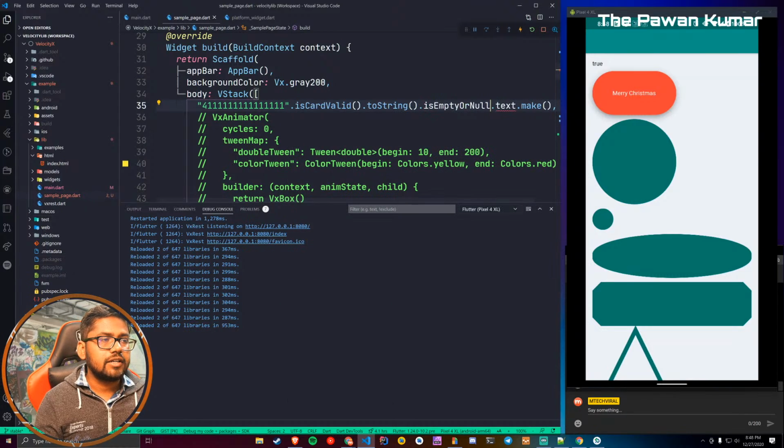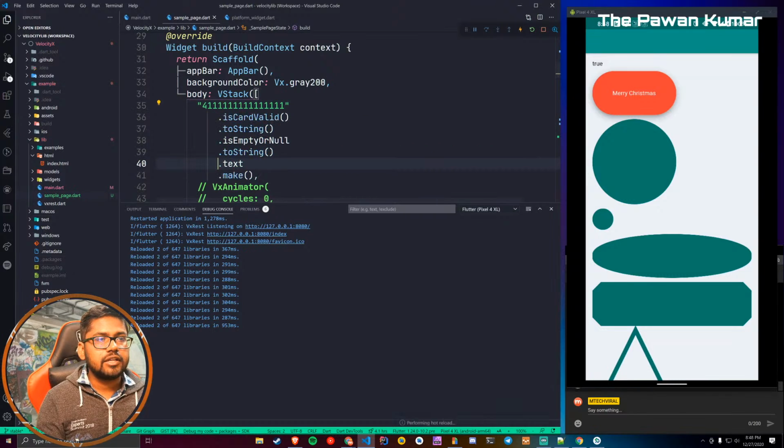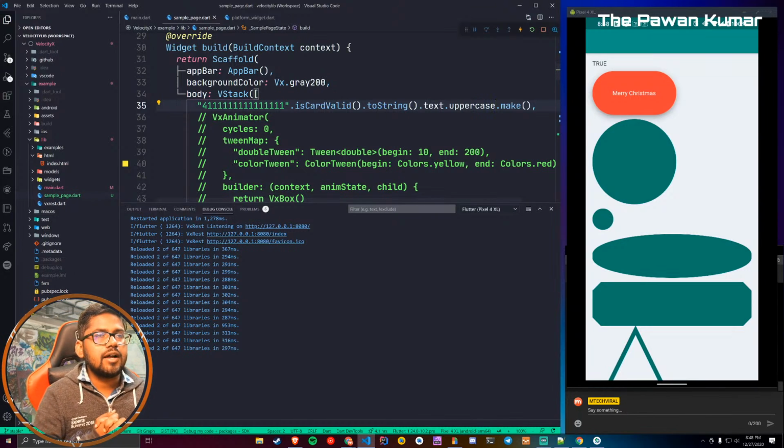So you can definitely see this is how you can test it, isEmptyOrNull. Again it will return a boolean, so you have to convert it to string, and then it will return false. So basically you can perform each and everything. In fact, this text can have something like uppercase, lowercase and all that inbuilt into this particular Text VxText widget. So all of these things are there.